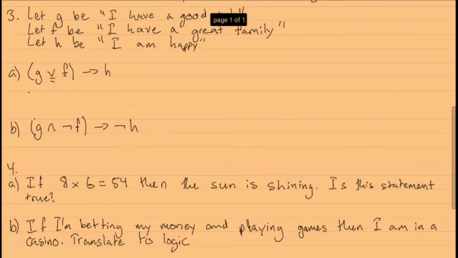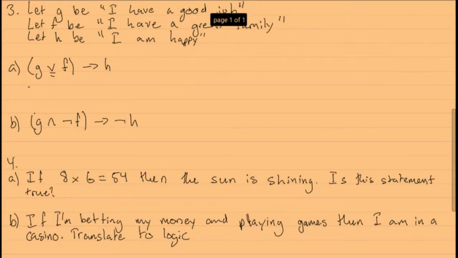In part 3, I'm just going to do a lot of the same as the last part. So it's just use a little more complicated formulas here. So let's get started. So the first proposition here is let G be I have a good job. And then let F be I have a great family. And then let H be I am happy.